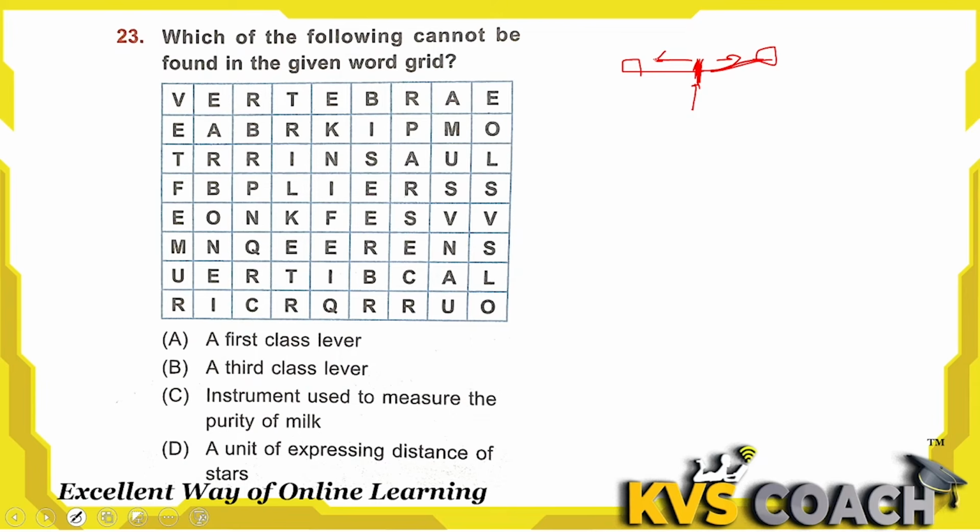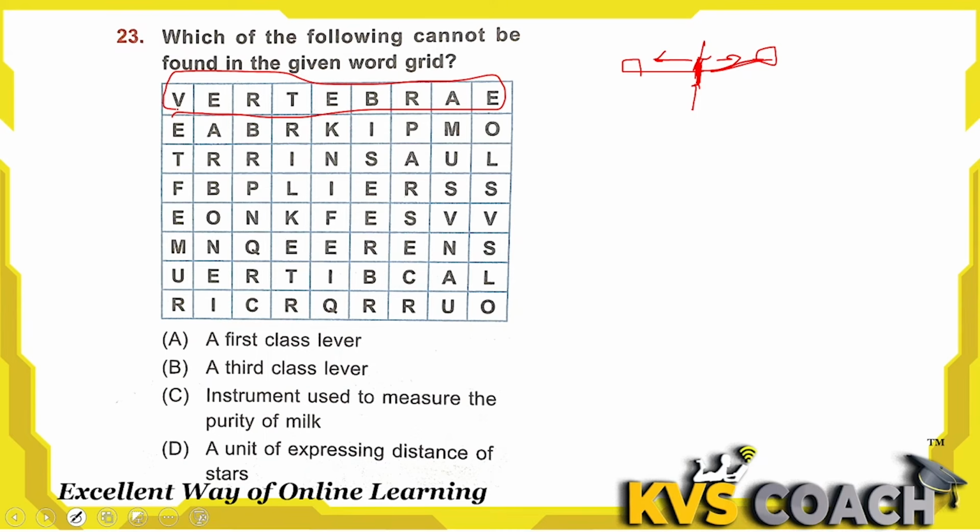And we have first class levers like a seesaw. That is also a first class lever because the fulcrum is on the joint. So what word do we have in the grid? Vertebrae. Vertebrae is the word associated with the first class lever, because the fulcrum is the joint positioned between the effort, like the atlanto-occipital joint, when the vertebrae is connected with the skull. That joint is called a first class lever, option A, which we can find here.